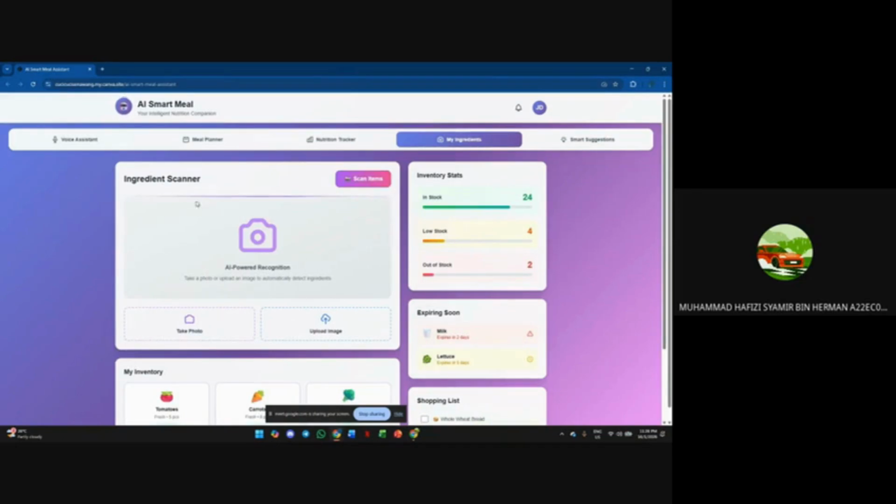Then we also have My Ingredients. For My Ingredients, we can use the camera so the AI can recognize the ingredients, and it will also let us upload an image or take a photo. This will scan the items and tell us what meals can be made from the ingredients.